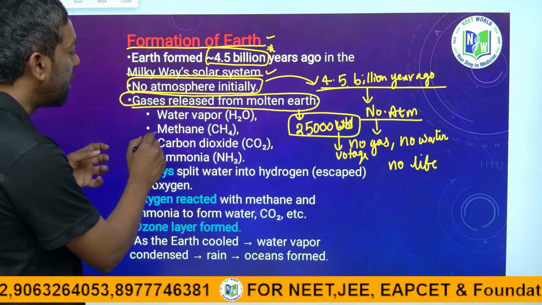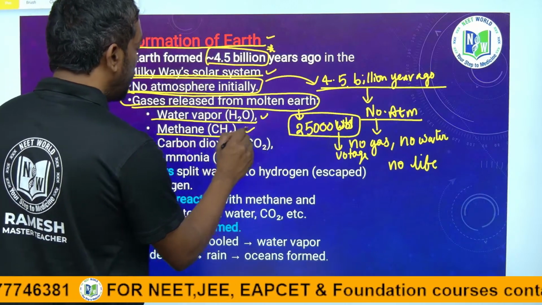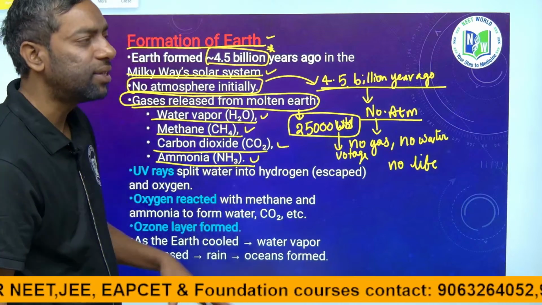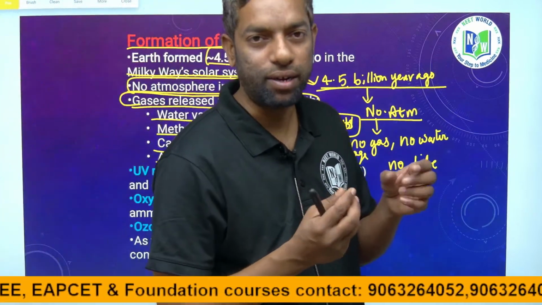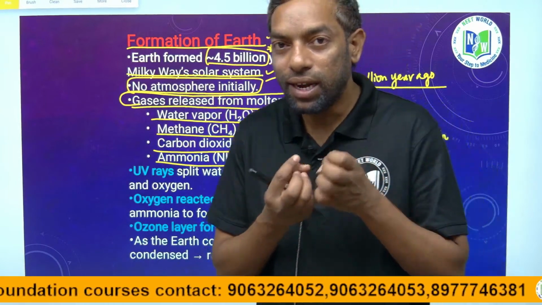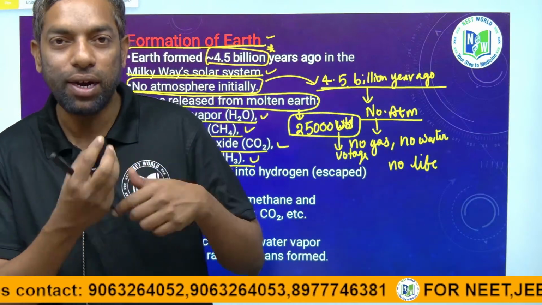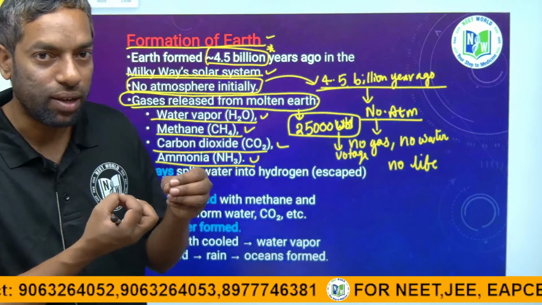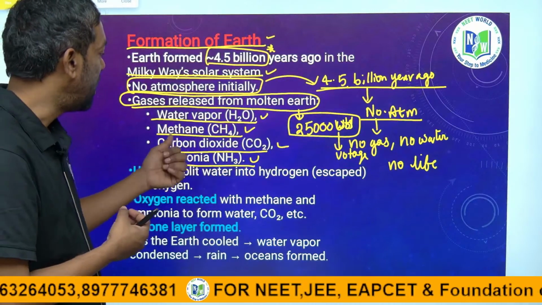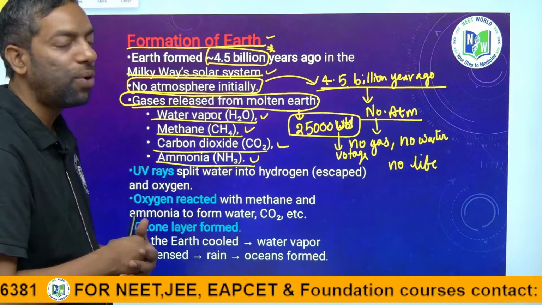That heat created first water vapor, methane, carbon dioxide and ammonia. Guys, just look into that. First gases started, hydrogen, helium-like gases. After that the hot Earth condensed and tried to cool down. In that cooling condition certain gases and water were created: water, methane, carbon dioxide, ammonia formed from the molten Earth.